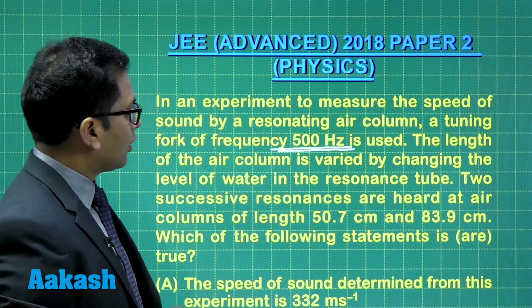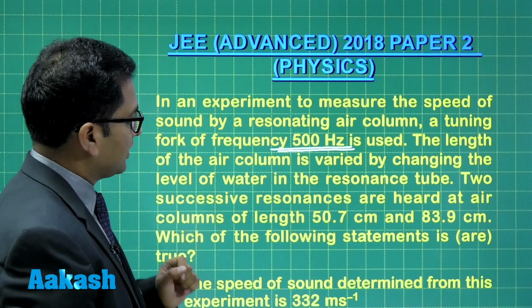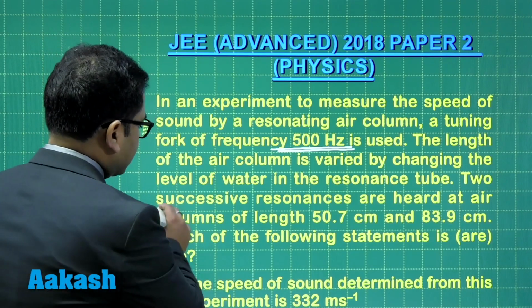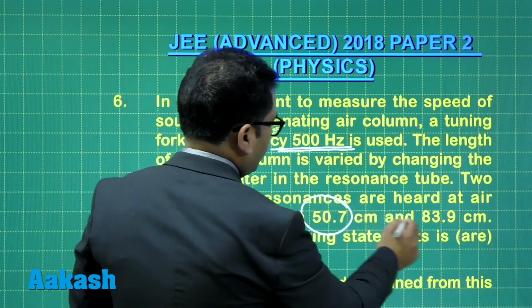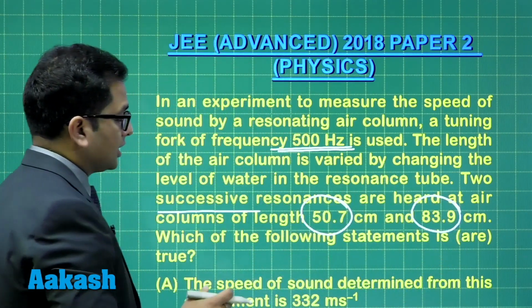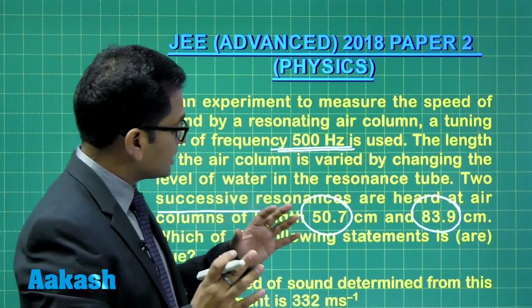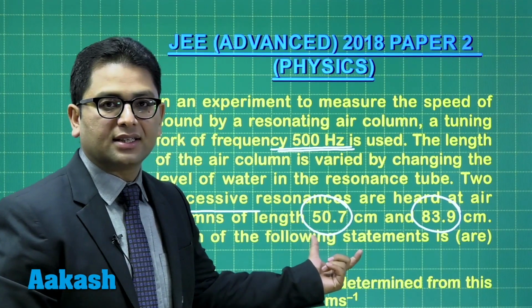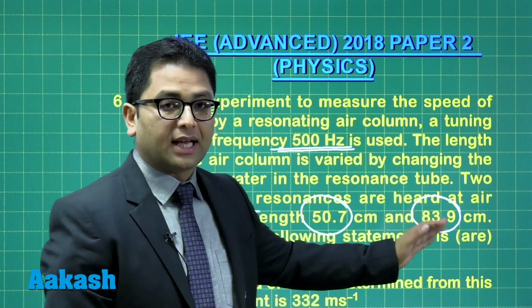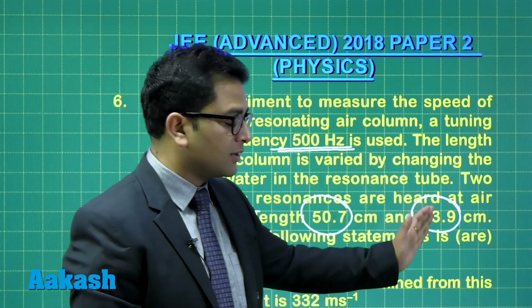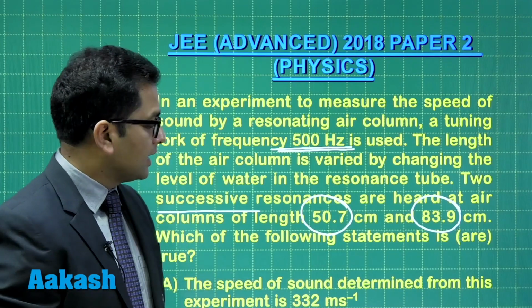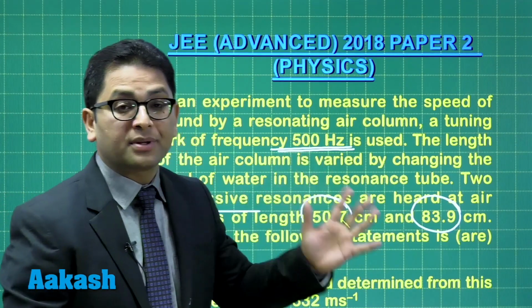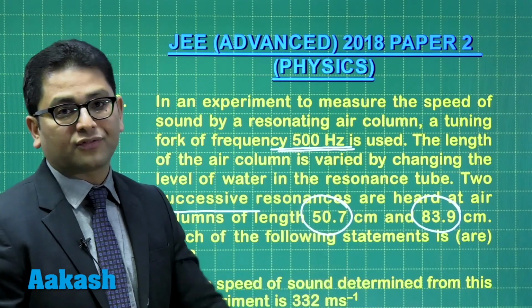The length of the air column is varied by changing the level, and 2 successive resonances are heard at the column of length 50.7 and 83.9. But notice, the question does not say this is the first resonance heard. They are successive. Like it could be 7th harmonic, then this would be 9th, because only the odd harmonics would be present. But it is not first and third. That hasn't been specified. That may come out of calculation.